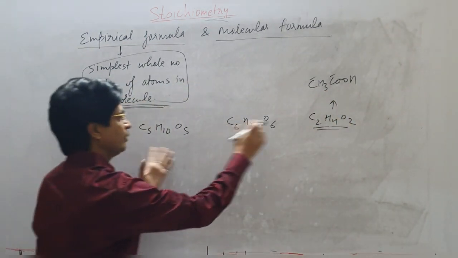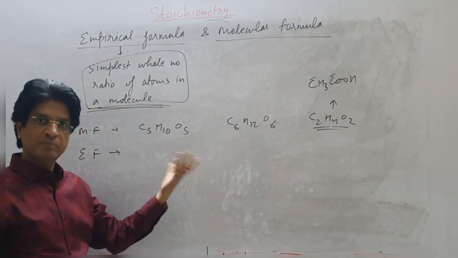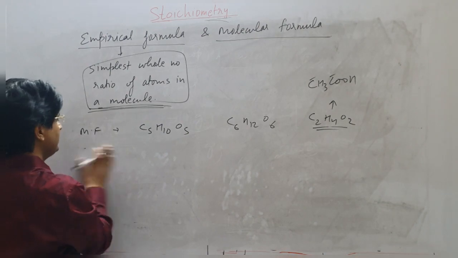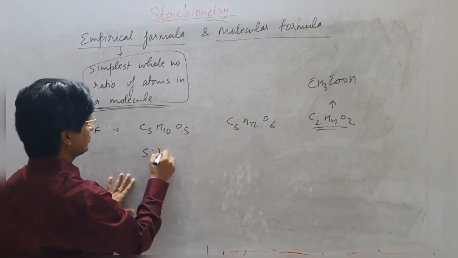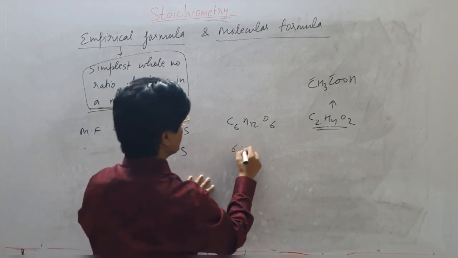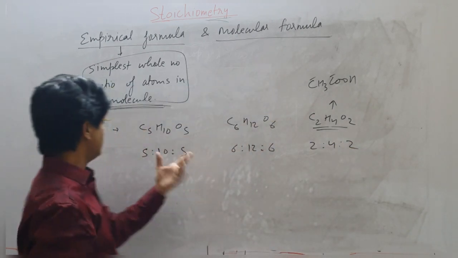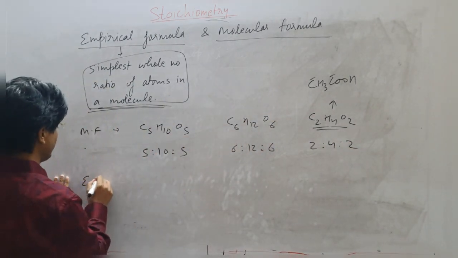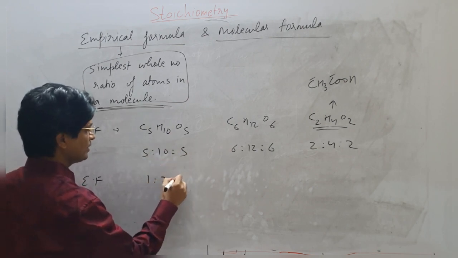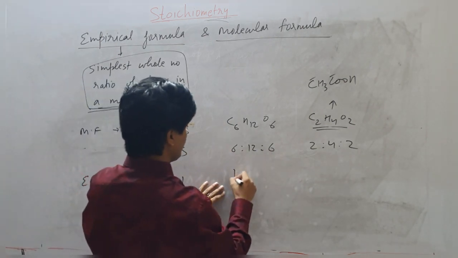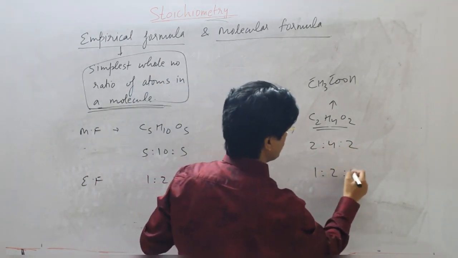Now these are the molecular formulas. If I want to write down the empirical formula, that will be the simplest ratio. Currently the ratio of atoms in a molecule is 5:10:5, 6:12:6, 2:4:2. The simplest ratio will be the empirical formula. Divide by 5: 1:2:1. Divide by 6: 1:2:1. Divide by 2: 1:2:1.